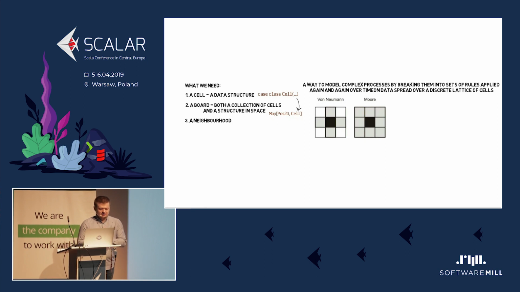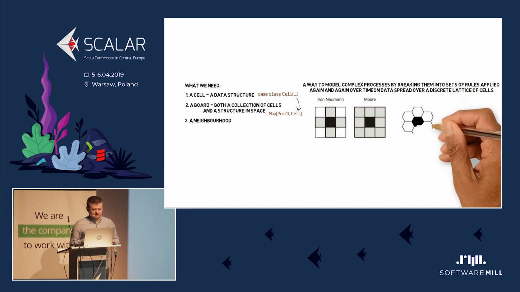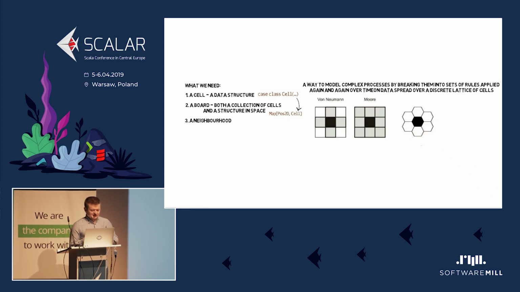There are two main neighborhood models, von Neumann and Moore. Von Neumann's means that the cell accesses only 4 cells around it: up, down, left, right. The Moore neighborhood is all cells around the cell we were talking about. And this is, of course, only a very simple model where we have a two-dimensional board and the cells are modeled as squares. But it is possible also to have other types of boards, not only in dimensions, but also in how they are connected. For example, a hexagonal board is also quite popular.